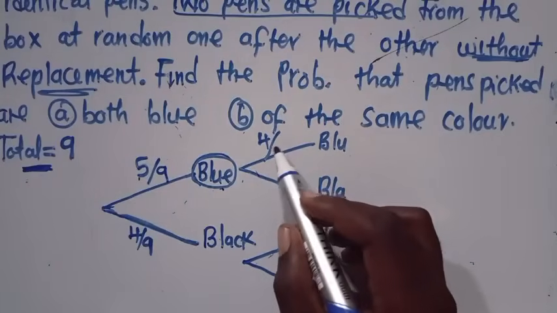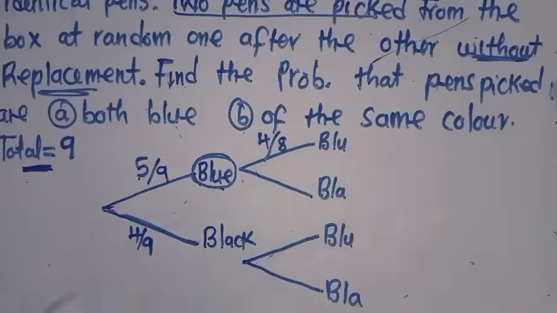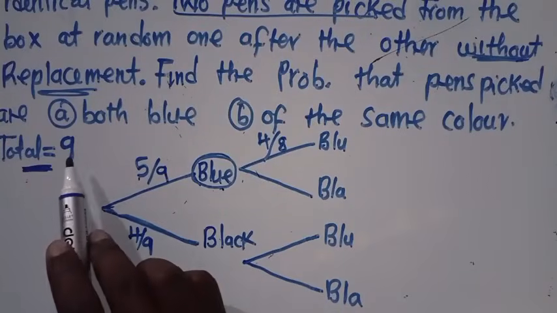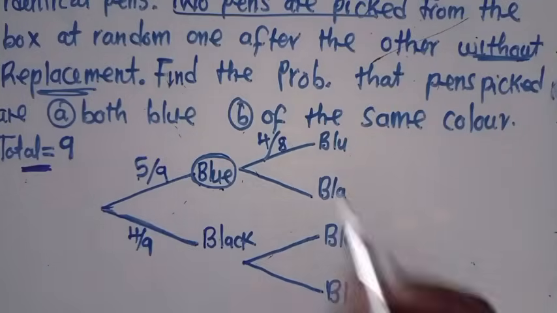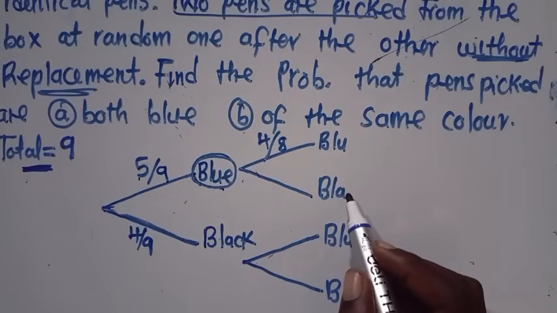Here you've got 8, because we've removed 1 blue pen, so the total number has changed. Instead of 9, I put 8. But the black pens will still maintain.